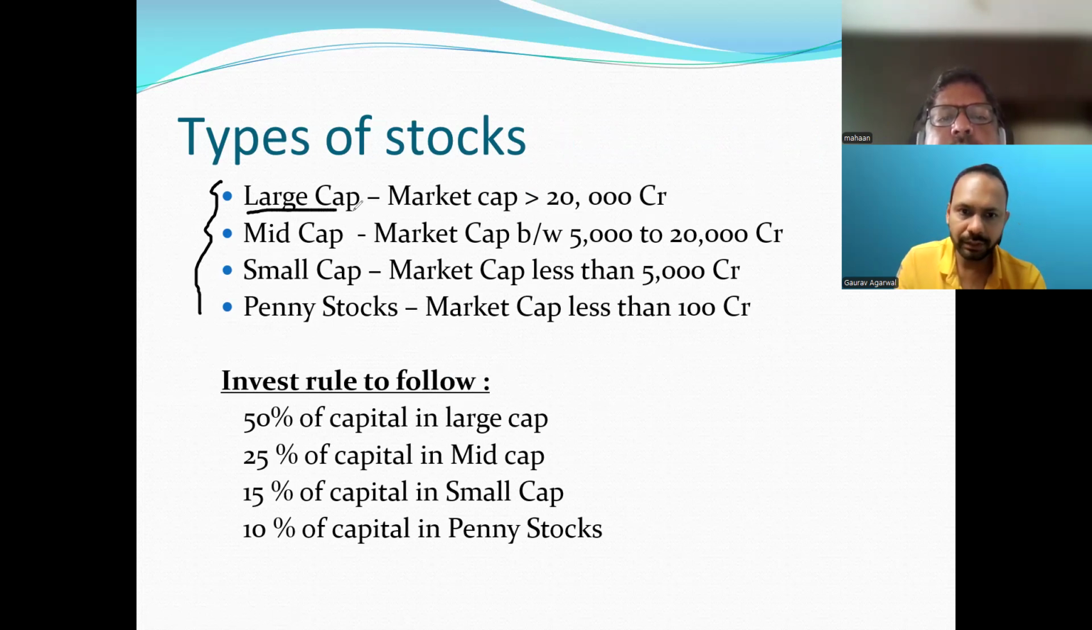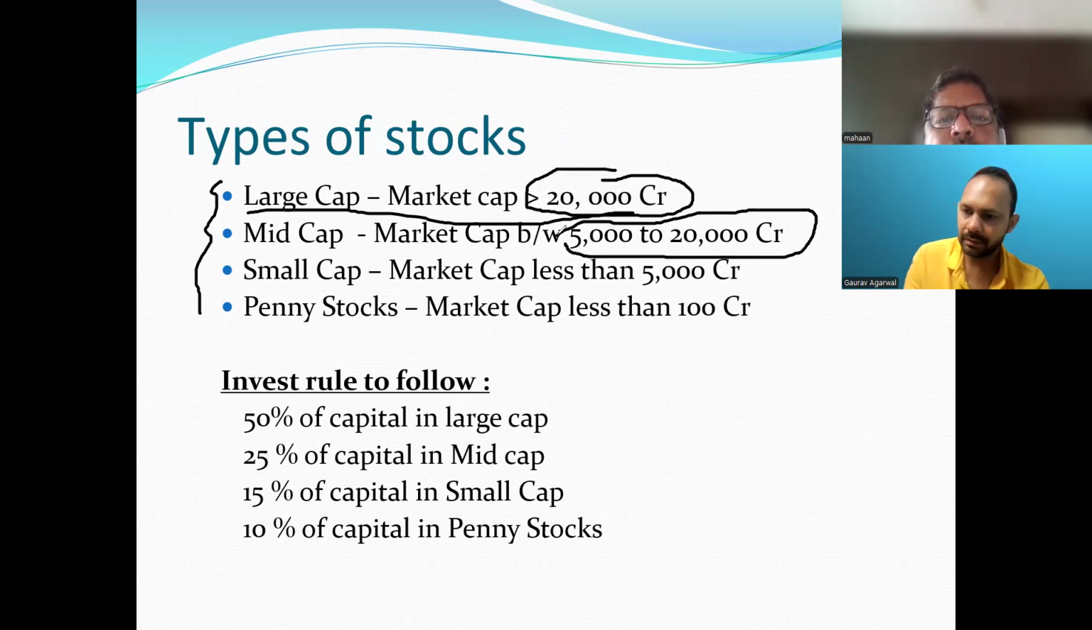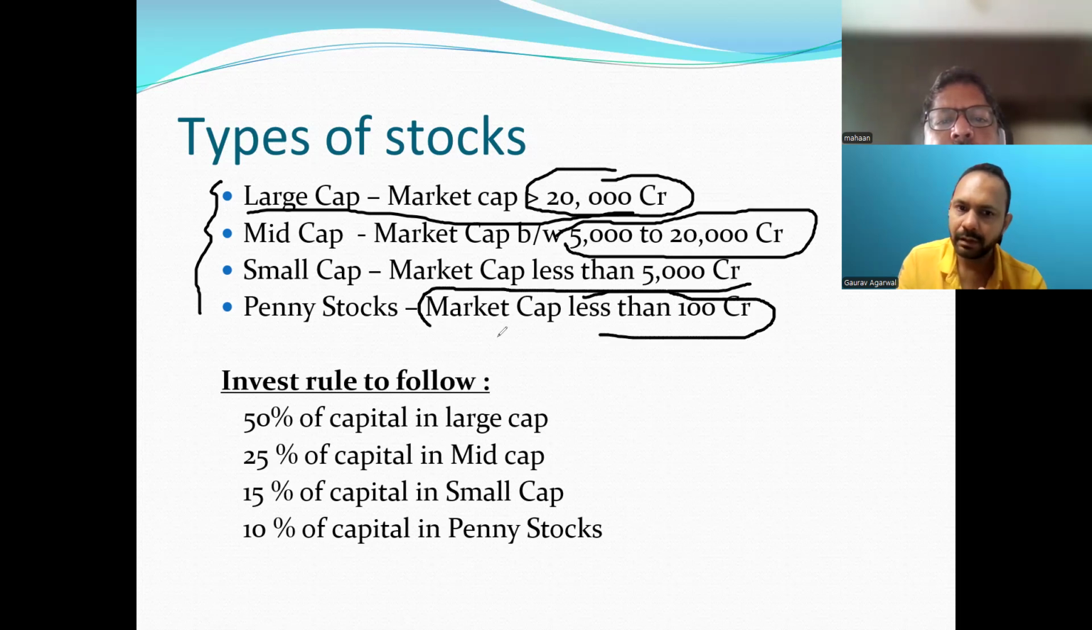For large cap, approximately we can consider more than 20,000 crores. They are considered large cap stocks. If they have a market cap between 5,000 and 20,000 crores, they are considered mid cap. Market cap less than 5,000 crores are the small cap stocks. And penny stocks have very little market cap, like less than 100 crores.